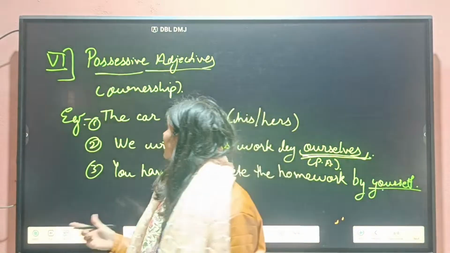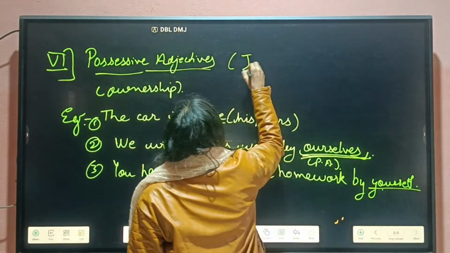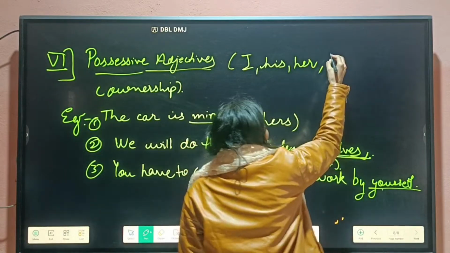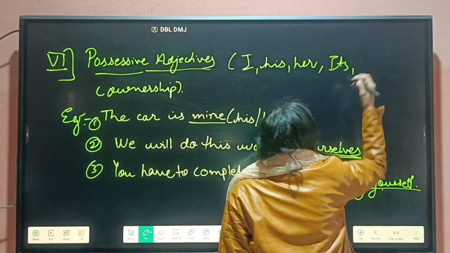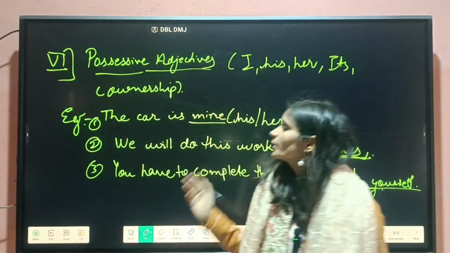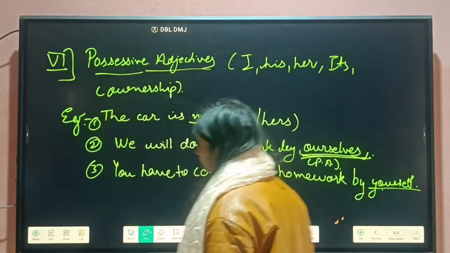So there are many types of possessive adjective like I, his, hers, okay, its, ourselves, himself, herself. All these are part of possessive adjective.